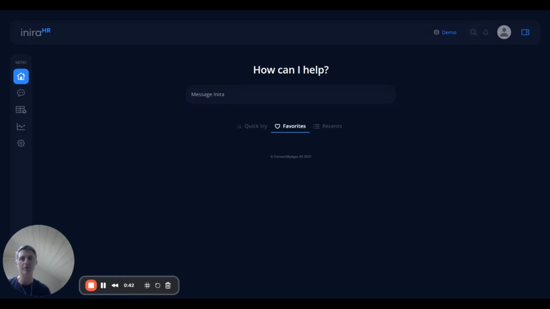In this demo, I'm going to show a little bit about the querying and visualization and reporting capabilities of Inira. And to do that, I'm going to dive right in. And in the Inira chat window, I'm going to ask a question that has come from upper management. Upper management would like to understand the relationship between the gender, men and women in senior management positions.